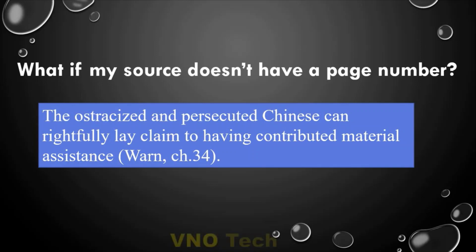If it is in chapter 4, chapter 30, chapter 34, indicate that after the author's last name, comma, then just write ch. 34. If it is in terms of minutes, write the minutes, maybe 10 to 12 minutes, where your information was in between. I hope that one will help you a lot.